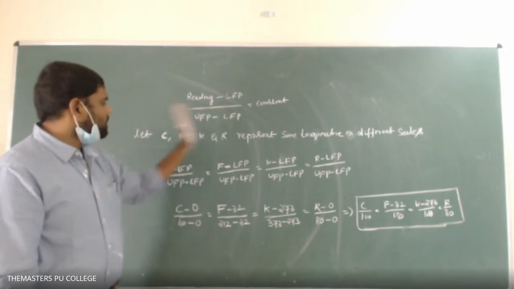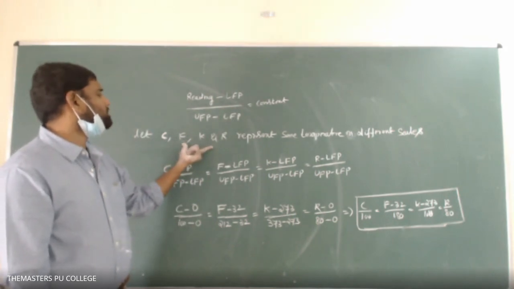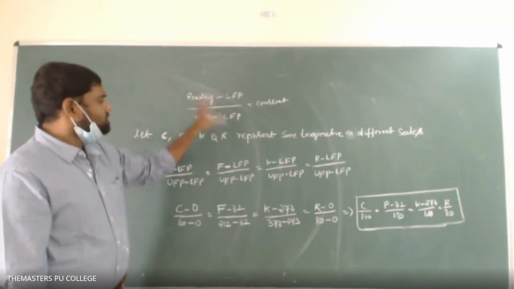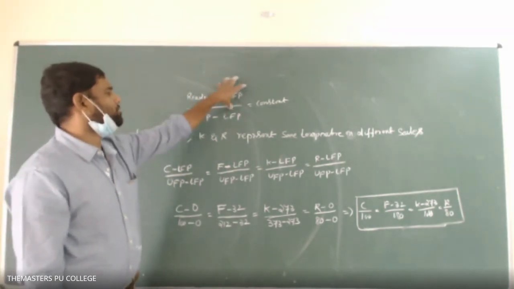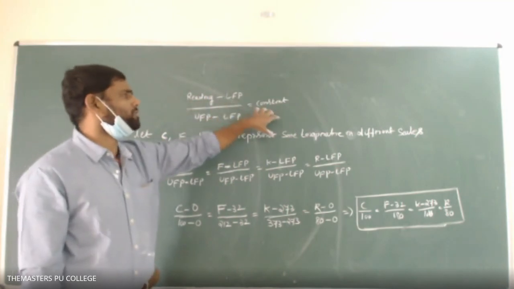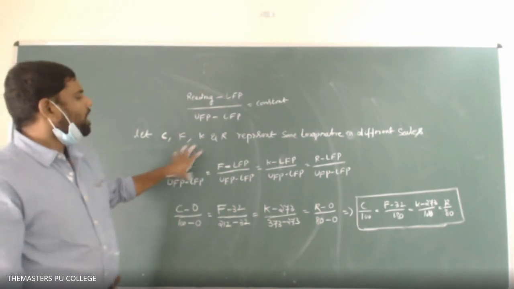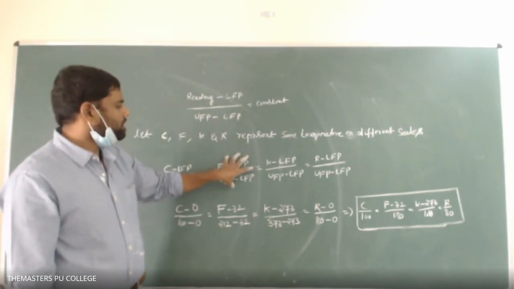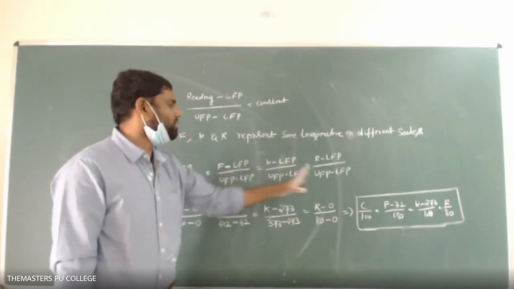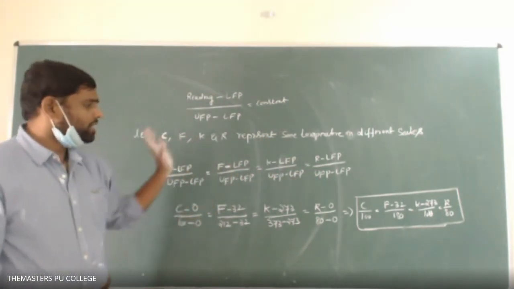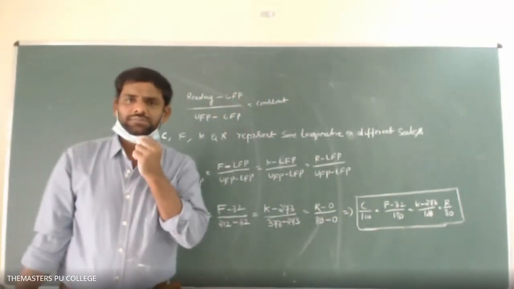So then how to establish the relation while we are transferring from one scale to another? This formula: reading minus LFP upon UFP minus LFP equals constant. On Celsius scale, this is equal to that one. On Fahrenheit scale, this formula can be written like this. On Kelvin scale, this formula can be written like this and equated to that. So thereby calculating, we got this relation. Is it clear, guys?